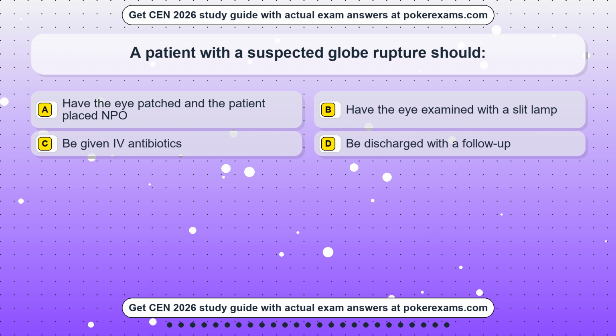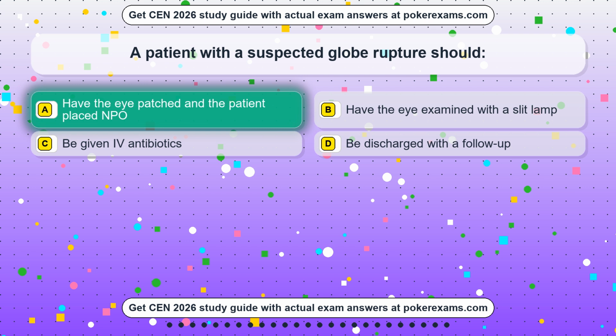Question 14. A patient with a suspected globe rupture should: Option A, have the eye patched and the patient placed NPO. Option B, have the eye examined with a slit lamp. Option C, be given IV antibiotics. Option D, be discharged with a follow-up. The correct answer is option A. Have the eye patched and the patient placed NPO.